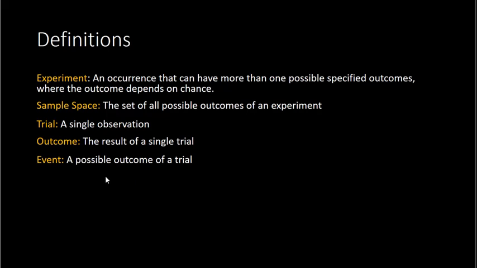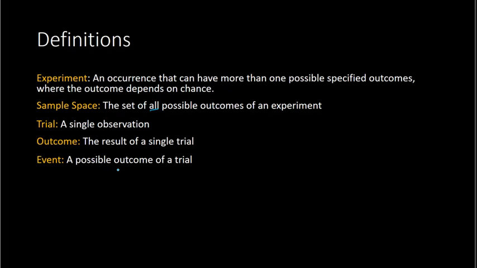Next, we have an event. An event is a possible outcome of a trial. So this is a little bit different than sample space. Sample space is the set of all possible outcomes. So again, if you're rolling a dice, all possible outcomes would be 1, 2, 3, 4, 5, or 6. An event is something that could happen. So you could get a 2. So an event could be rolling a 2, or an event could be rolling a 5, or an event could be rolling a 6.